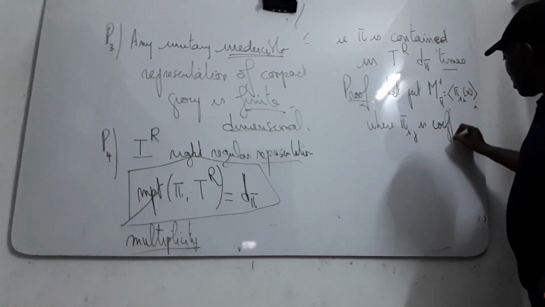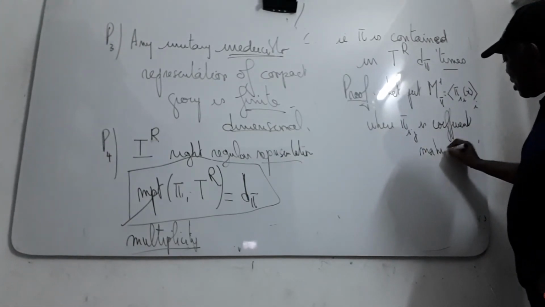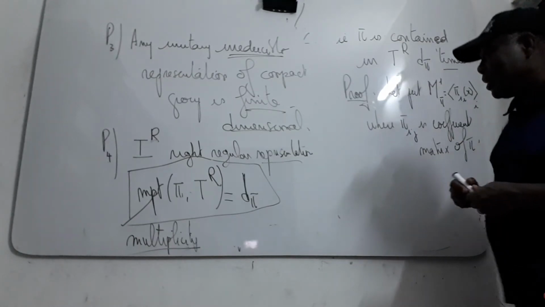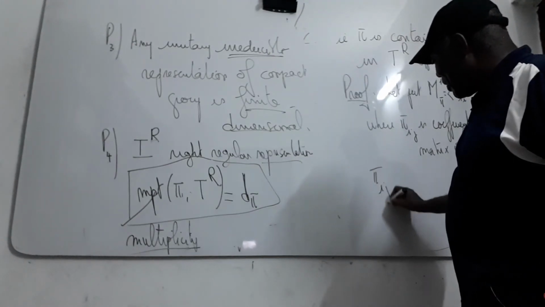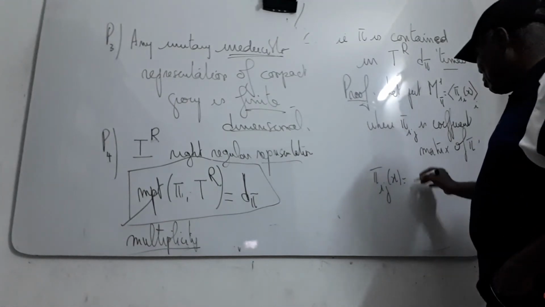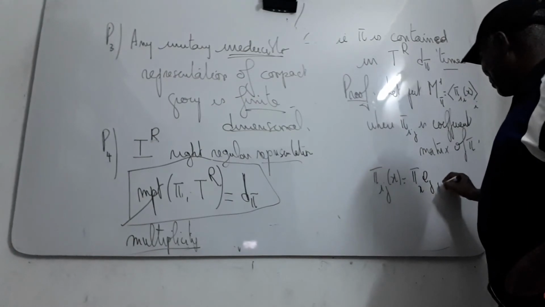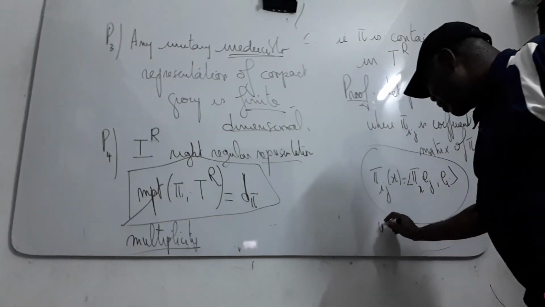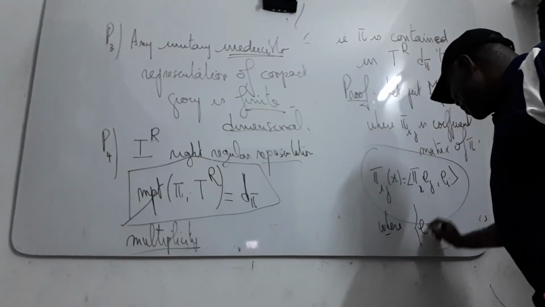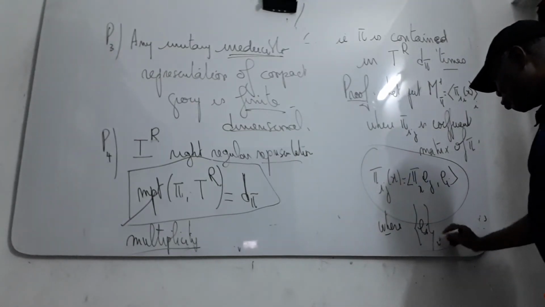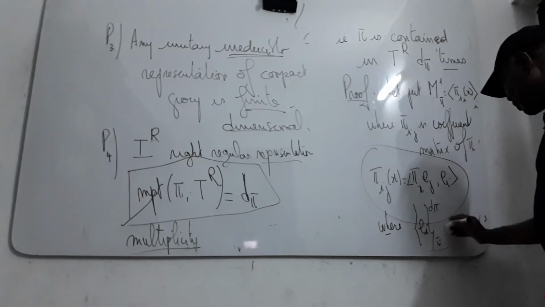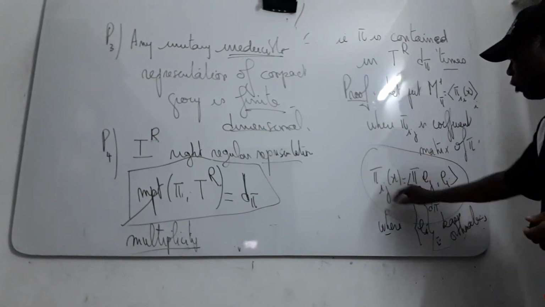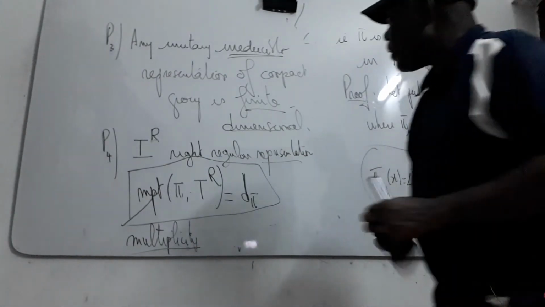We proved last time that pi i j of x is pi x of e j, e i, if you remember, from the first course on the theory of representation, where e i is an orthonormal basis in H, which is called the coefficient of the representation pi.